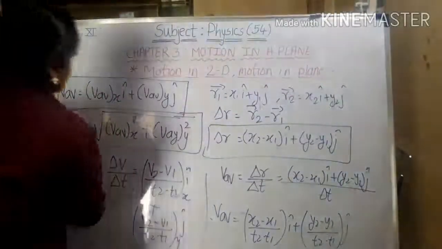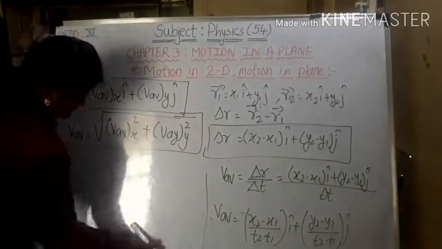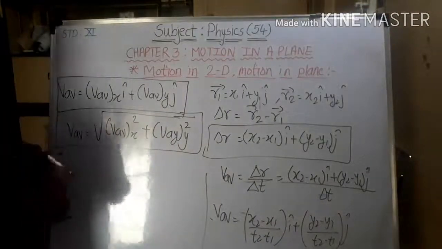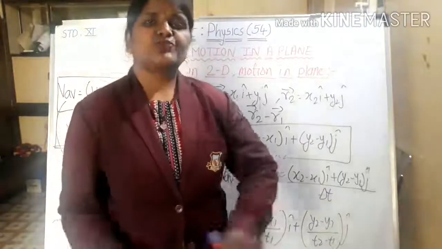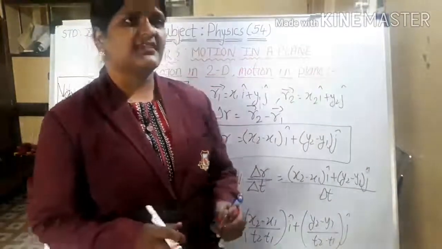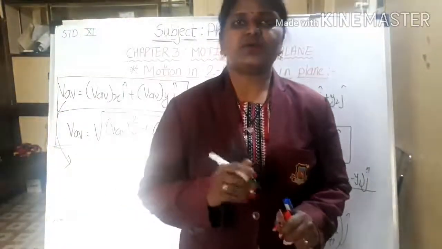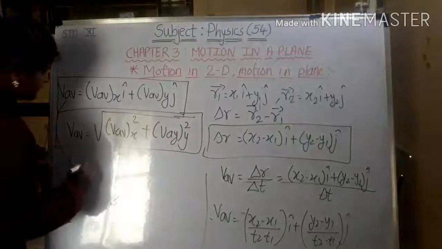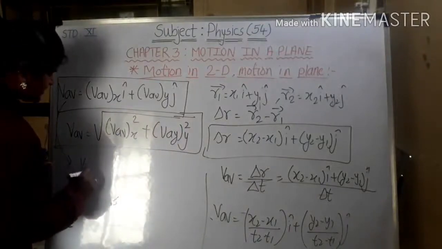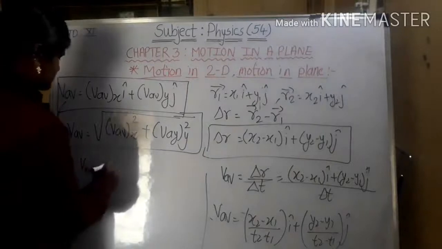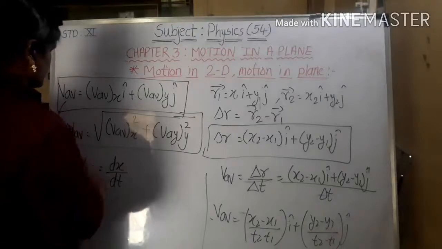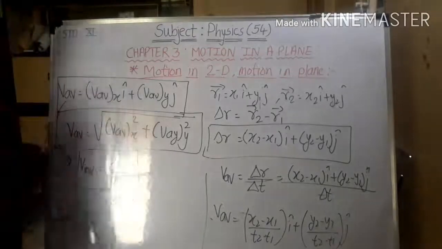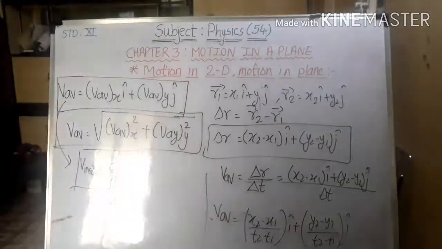Okay, so what we will do right now, we will first see how to write instantaneous velocity. As we have studied, to write down in terms of instantaneous, either we can write in terms of d or in terms of limit. We will write in terms of d itself for the simplicity. So V instantaneous, now I will just say this as dx by dt, right? Am I right? So this is nothing but formula for instantaneous velocity.